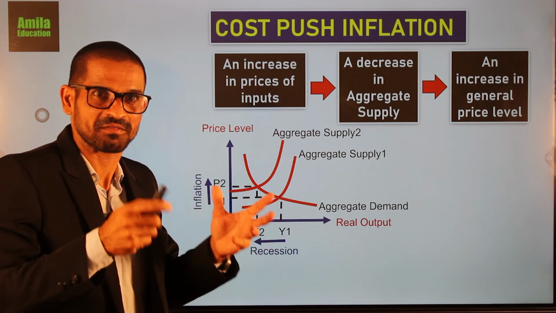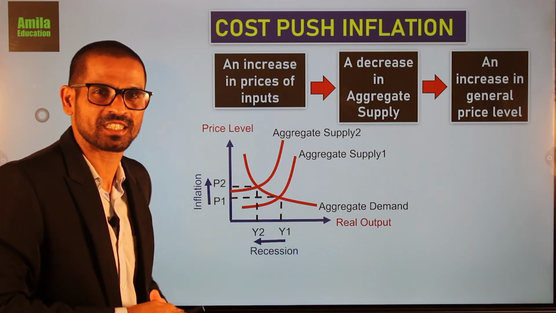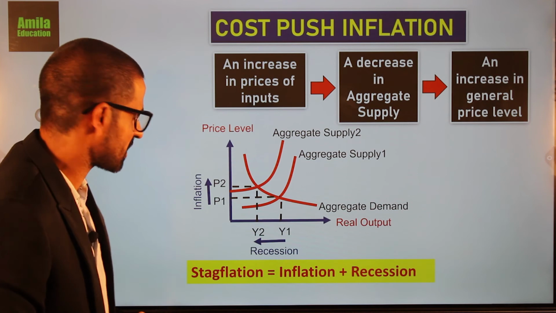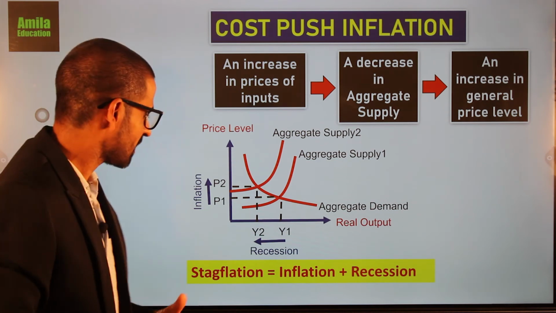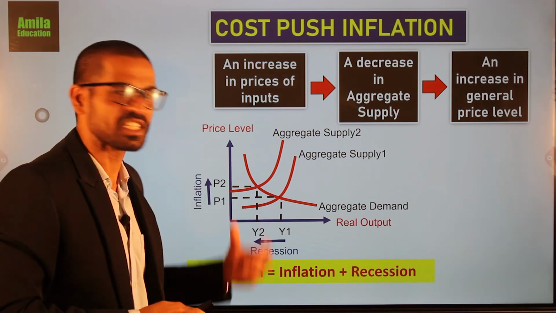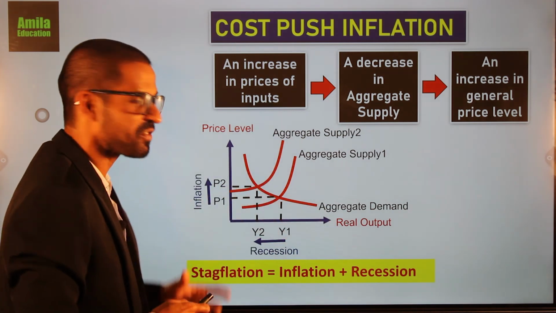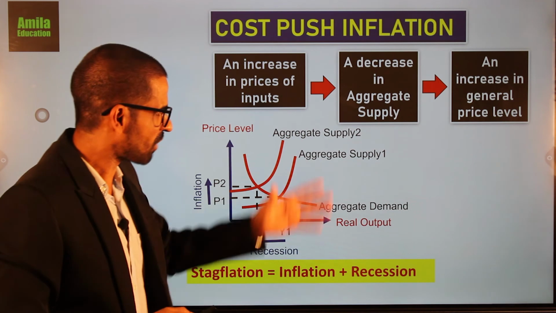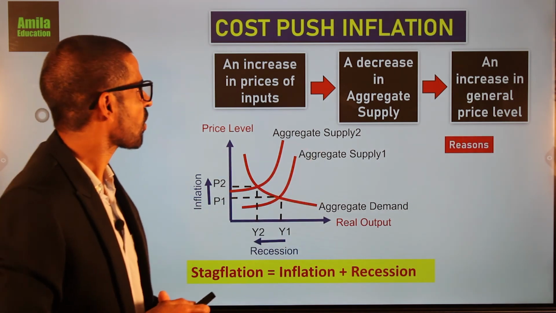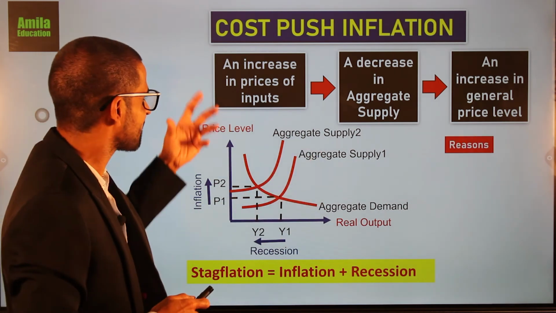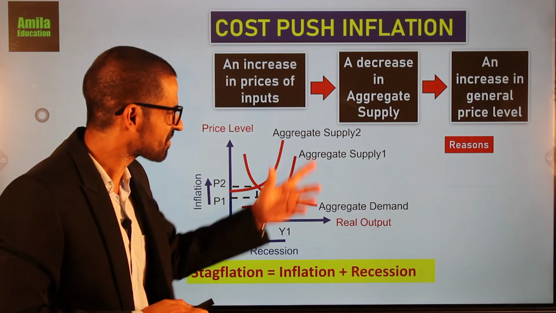Stagnant position. So this is called stagflation. So what do you mean by stagflation? It is inflation with recession. That means there is an increase in general price level while the real GDP is also falling. Then we have to identify the reasons for cost push inflation, the increase in general price level. Again, the biggest reason is